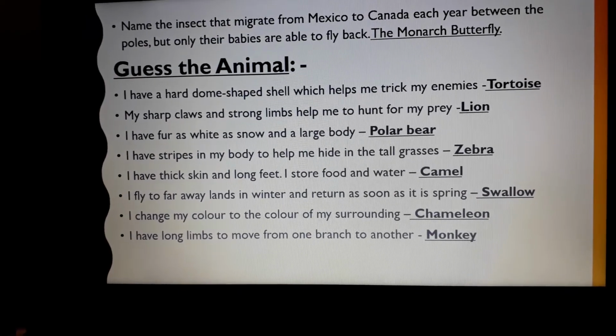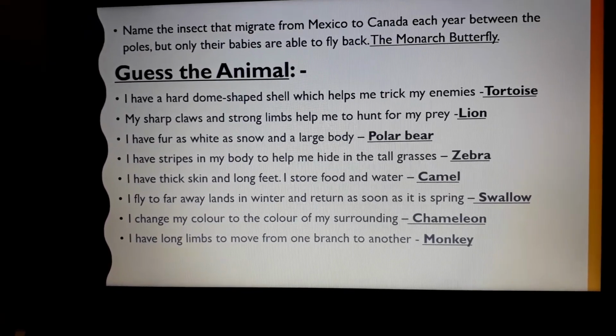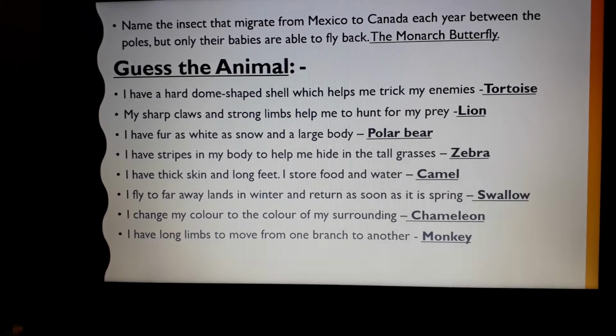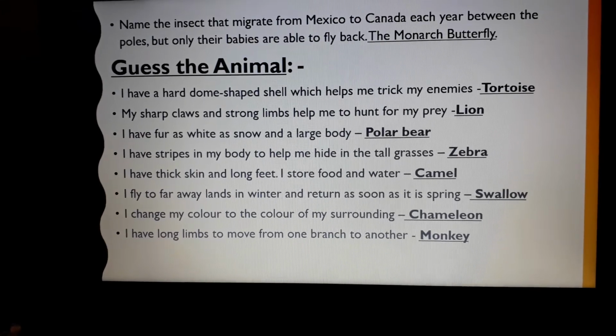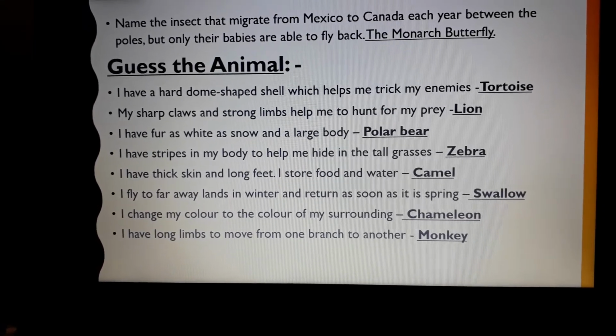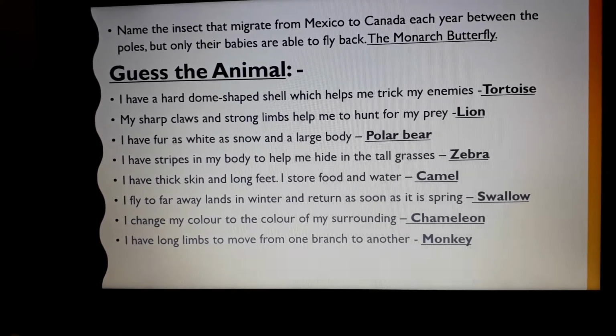Now guess the animals, children. I have a hard dome-shaped shell which helps me trick my enemies. It is tortoise. My sharp claws and strong limbs help me to hunt for my prey. It is lion. I have fur as white as snow and a large body. It is a polar bear.